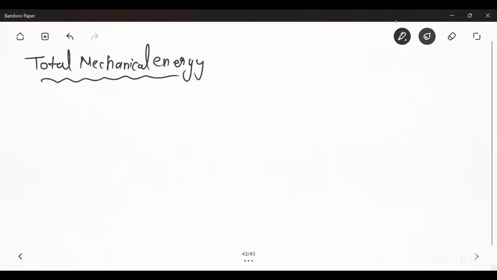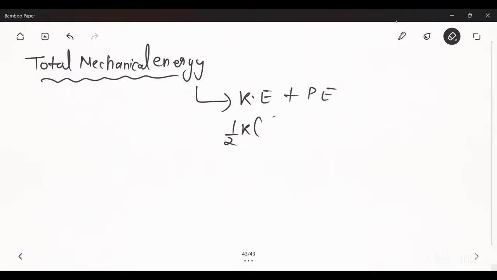Now next is total mechanical energy. Total mechanical energy is defined as the sum of kinetic energy plus potential energy. Kinetic energy is half k (a square minus x square), and the potential energy is half k x square.